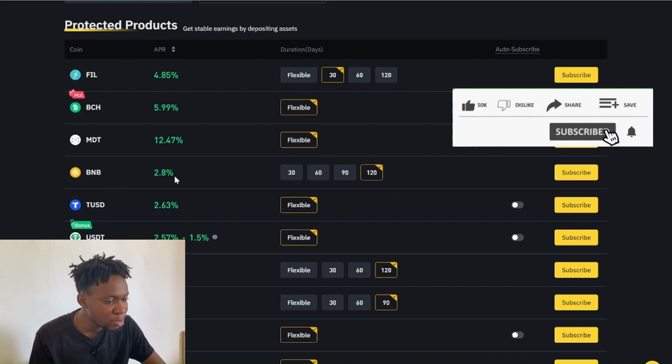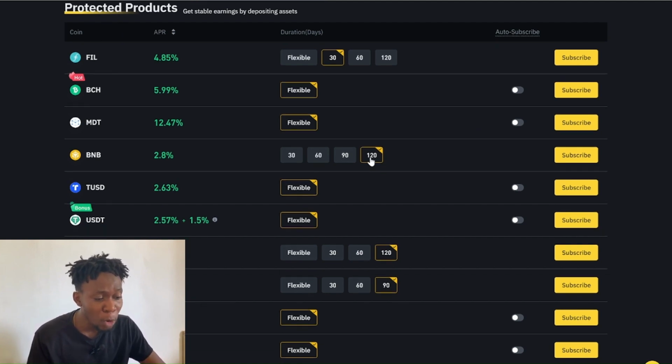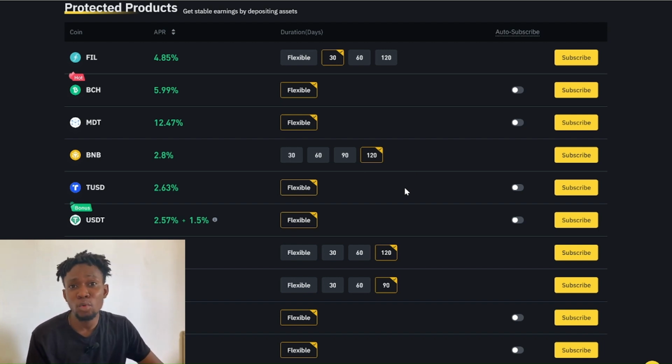Right here, this Binance BNB offers 2.8% if you stake for 120 days. And mind you, if you use this option over here, you won't be able to withdraw your funds until the end of these 120 days. Note, there is risk and reward in this process. The best part of this process is knowing the risk and reward.